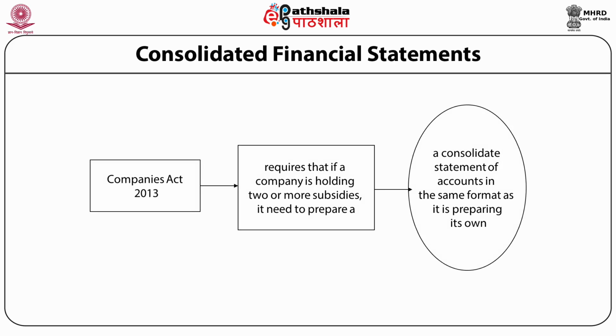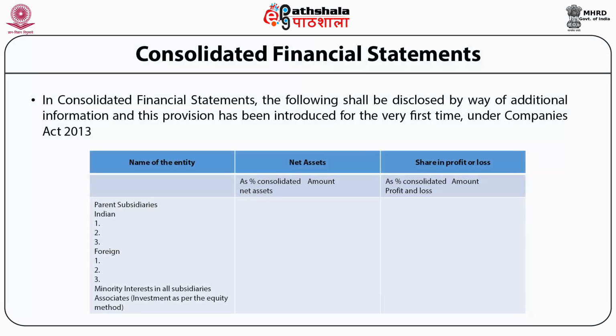It is clear from the present figure that according to Companies Act 2013, it requires that if a company is holding 2 or more subsidiaries, it needs to prepare a consolidated statement of accounts in the same format as it is preparing its own. In consolidated financial statements, the following shall be disclosed by way of additional information, and this provision has been introduced for the very first time under Companies Act 2013. Earlier this provision was not applicable.